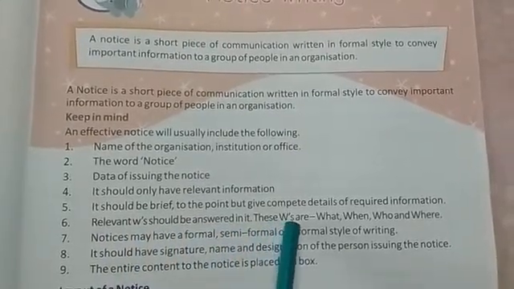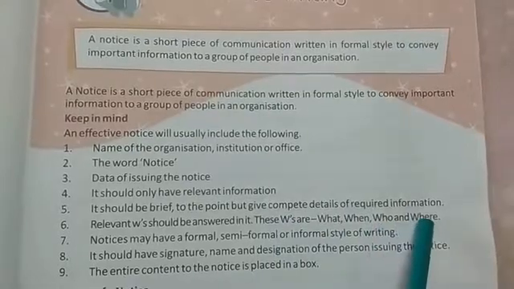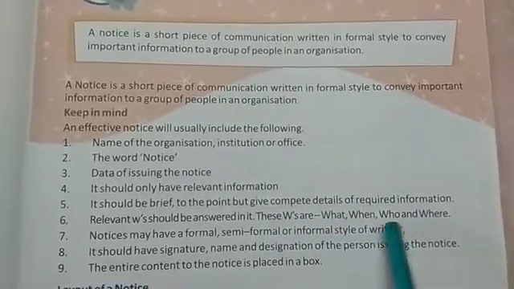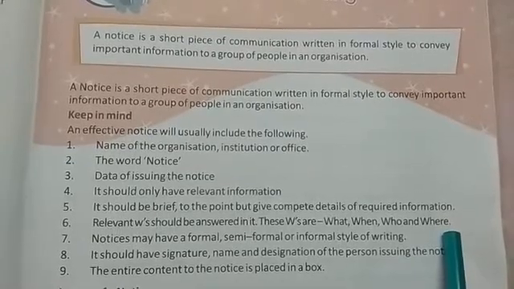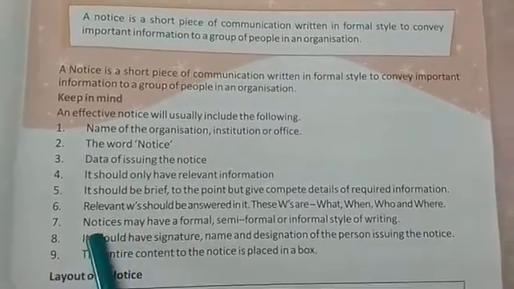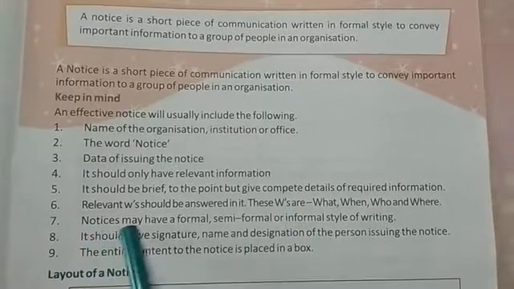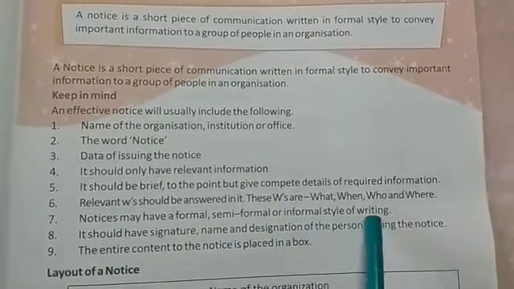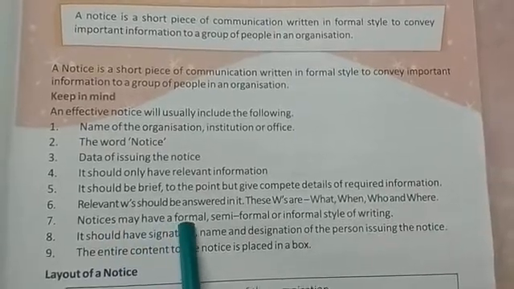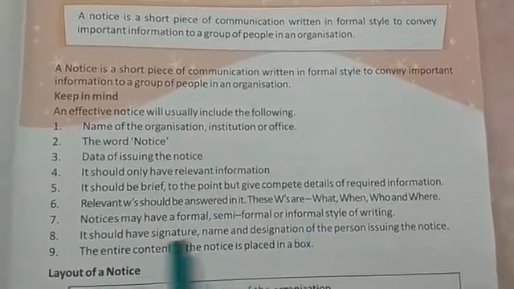So what are the W's? What, when, who and where. So answers of what, when, who and where should be given in a notice so that it can complete the important information. Number 7 says that a notice may have a formal, semi-formal or informal style of writing. So a notice can be formal, semi-formal or informal.